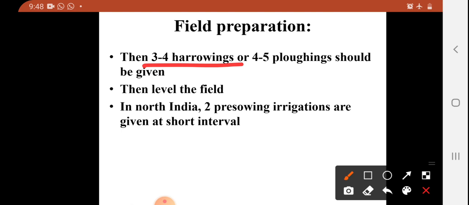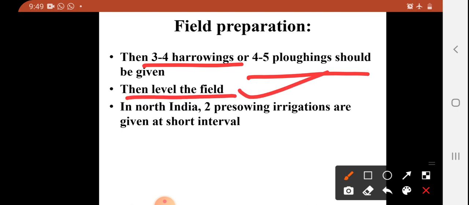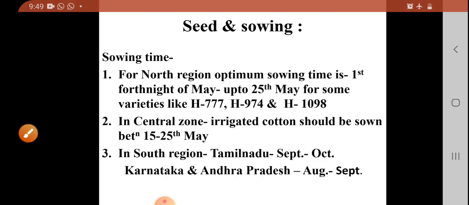Or if harrow is not available, we can follow 4 to 5 crisscross ploughings. And then we have to follow leveling of the field. Especially in North India, two pre-sowing irrigations are given at short interval to reduce time span for germination of seeds.